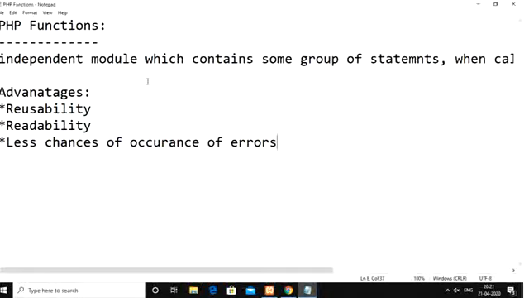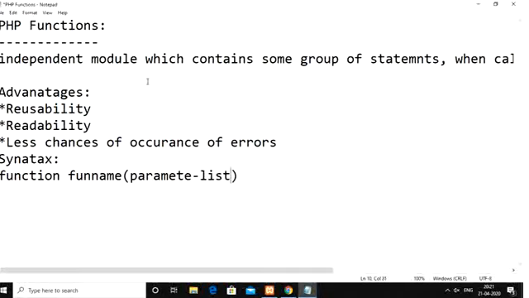Generally in any kind of language, the syntax we follow in order to create a function in PHP is something like this. First we need to keep the keyword function, followed by the function name. Inside the parentheses, we need to provide the parameter list, separated with commas. Followed by that, we open curly braces, then keep closing curly braces, and in between we put the function body.